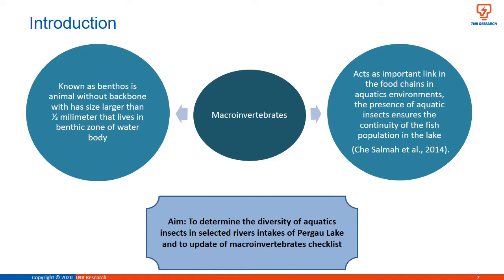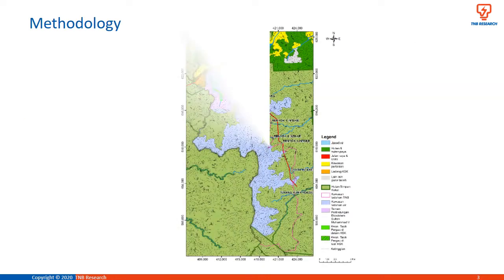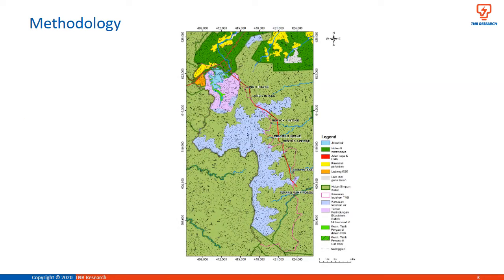This study aimed to determine the diversity of aquatic insects in selected river intakes of Pergau Lake and to update the macroinvertebrates checklist. Suhaila et al. 2017 had done a study in the area and collected some specimens of macroinvertebrates. The sampling was undertaken from 28 October until 3 November 2019.